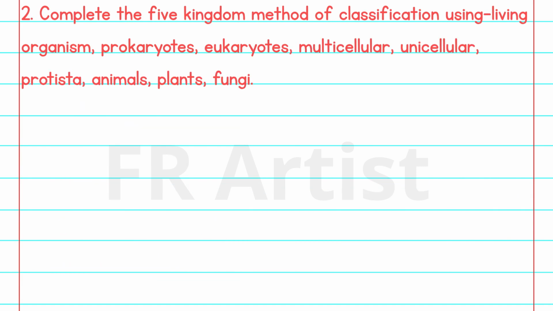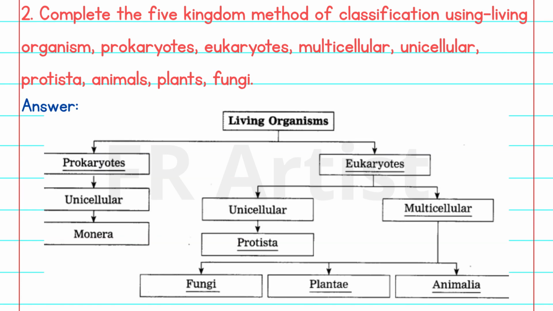Question number 2. Complete the five kingdom method of classification using living organism, prokaryotes, eukaryotes, multicellular, unicellular, protista, animals, plants, fungi. Answer: living organism. It has two types, prokaryotes and eukaryotes. In prokaryotes, we have unicellular and monera. In eukaryotes, we have unicellular and multicellular. In unicellular, there is protista. In multicellular, there is fungi, plantae, and animalia.